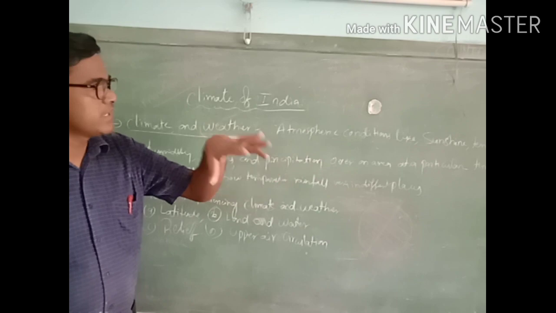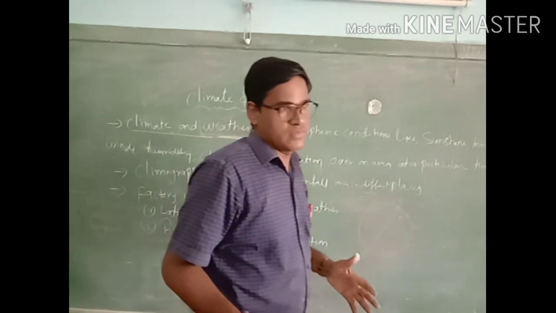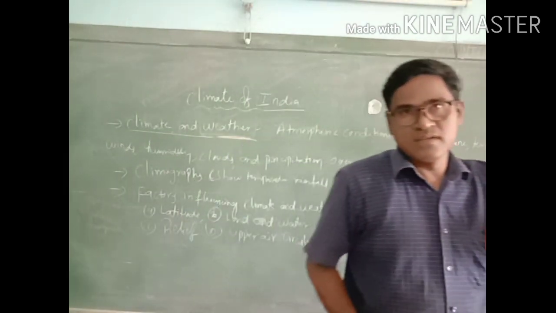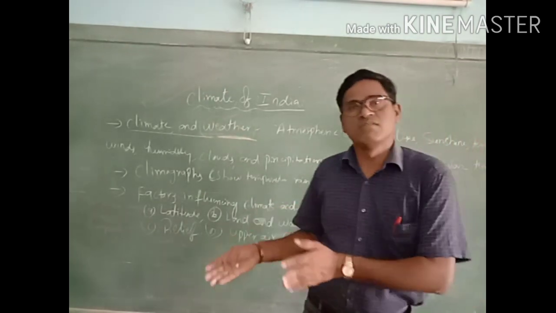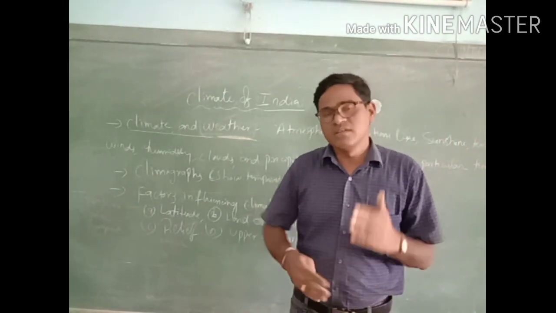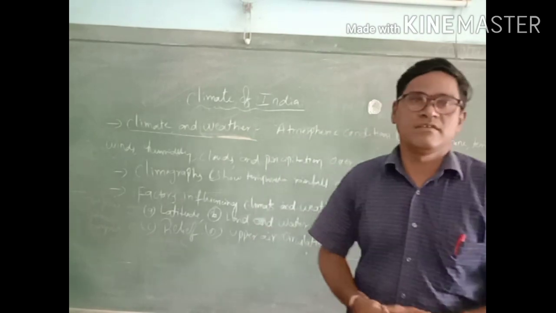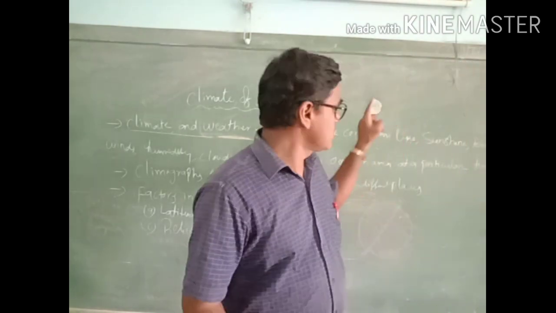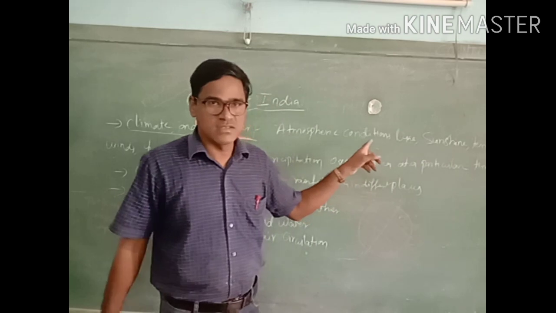These atmospheric conditions will change. Morning one type of weather condition and evening one type of weather condition. So weather hour to hour, minute to minute it will change based on these atmospheric conditions.